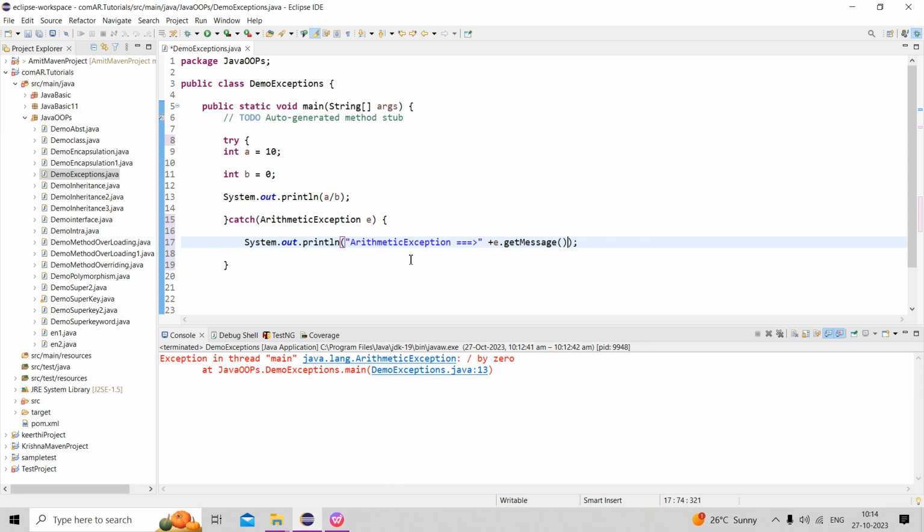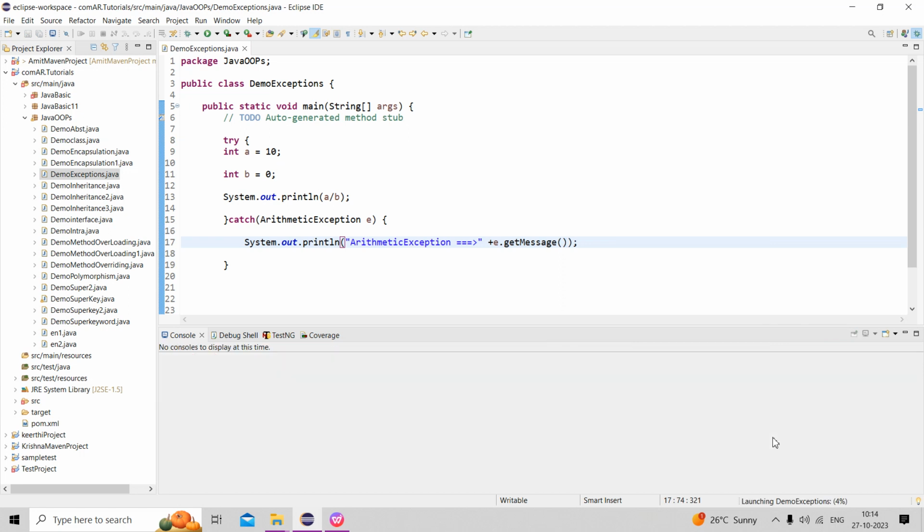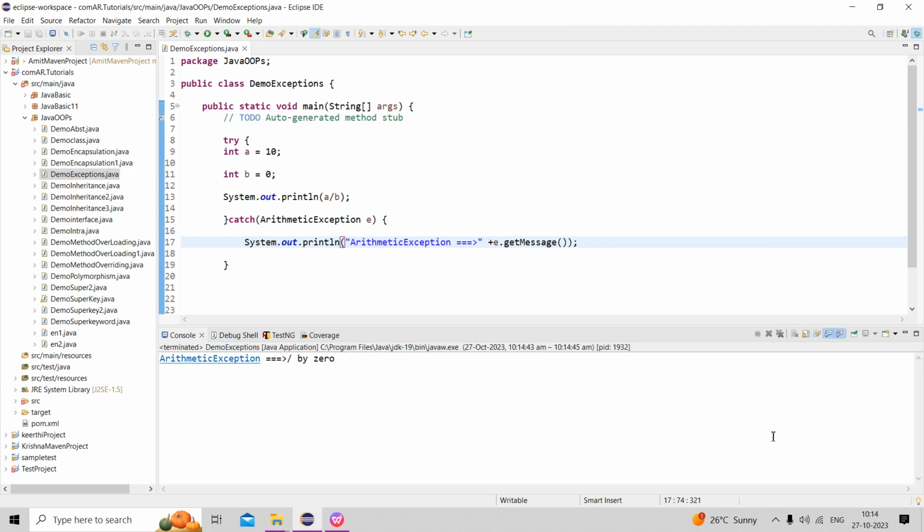Now, if I run this one, what will happen? We can check it. See, it prints arithmetic exception: / by zero.